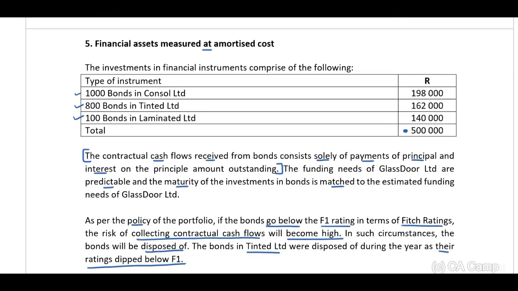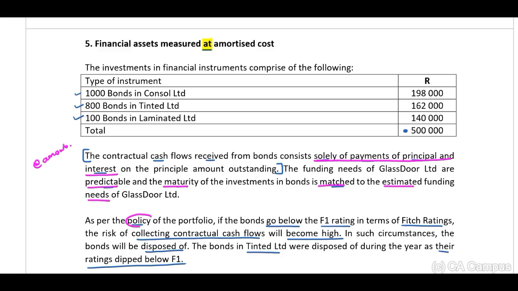Okay, now let's just have a look at note 5. They indicate to us financial assets measured at amortized cost. They provide us with the type of investments, and then the contractual cash flows received from bonds consist solely of payments of principal and interest on the principal amount outstanding. Therefore, we know that this is at amortized cost. The funding needs of GreenDoor Limited are predictable, and maturity of the investments in bonds is matched to the estimated funding needs of GreenDoor Limited.